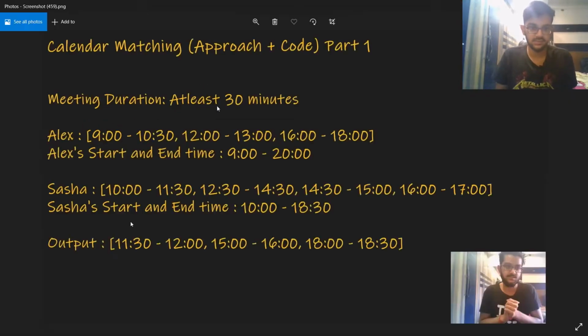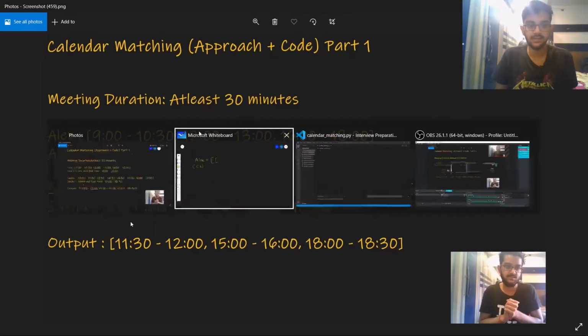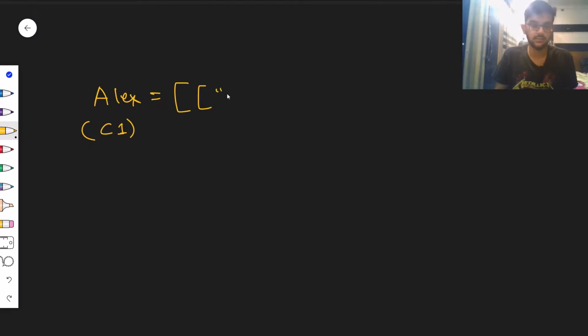So for example, it's 9 a.m. till 10:30 p.m. It will be in the format of a string, okay? So this is going to be 9 till 10:30, and this is also going to be enclosed within the string. The next one is 12 till 13. As simple as it can get. And then so on, whatever the input is.